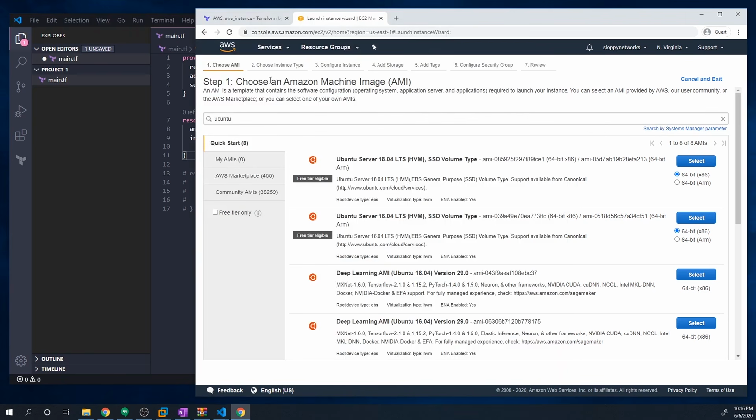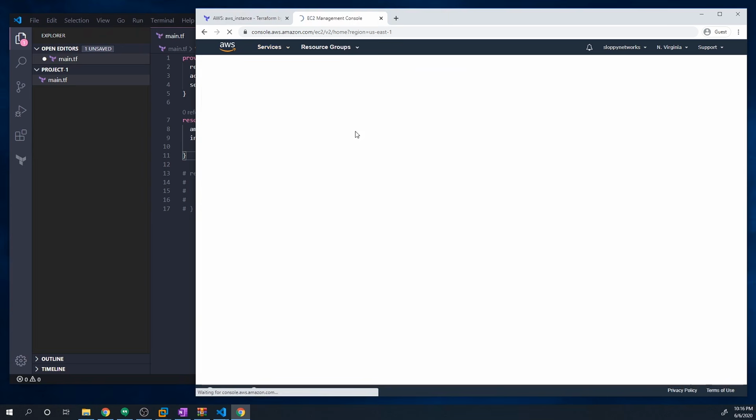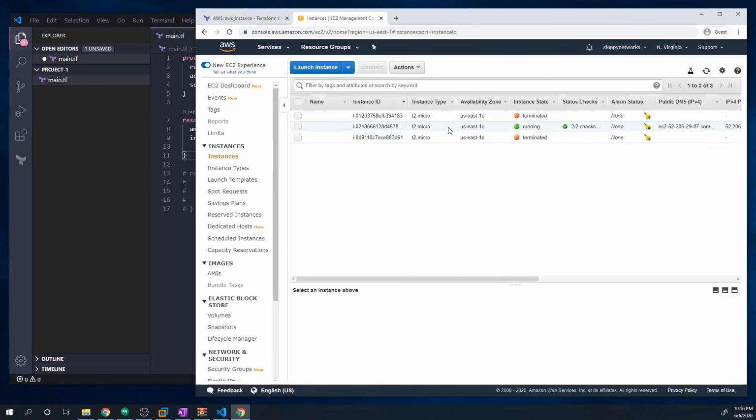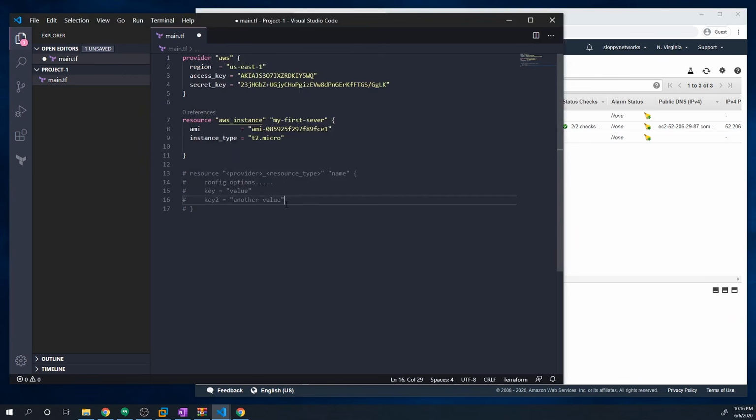And before I actually run that code, let me go back to services and EC2, and let's just verify what we have running right now. So I've got 2 terminated and 1 running. So once this gets deployed, we should see 2 running. So make sure you save your configs.